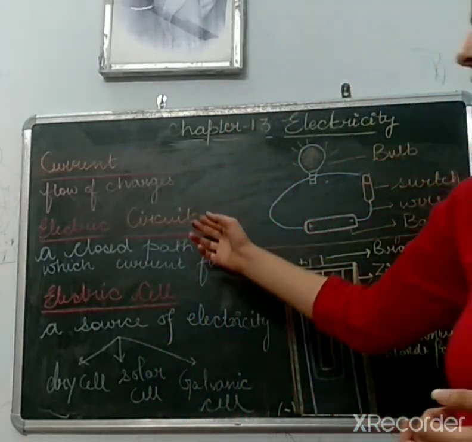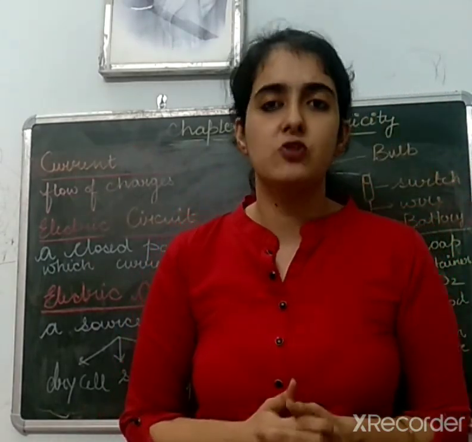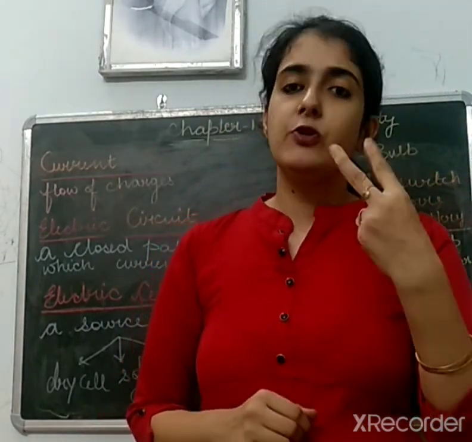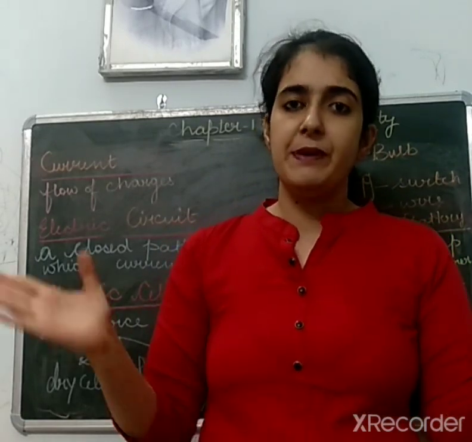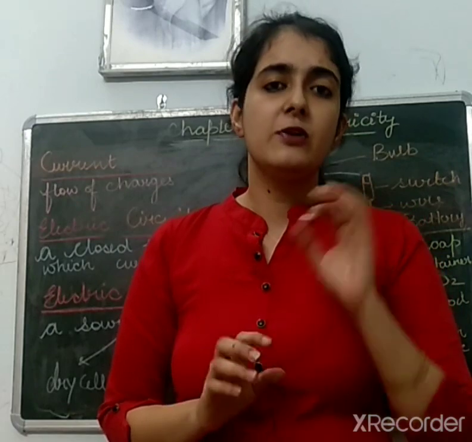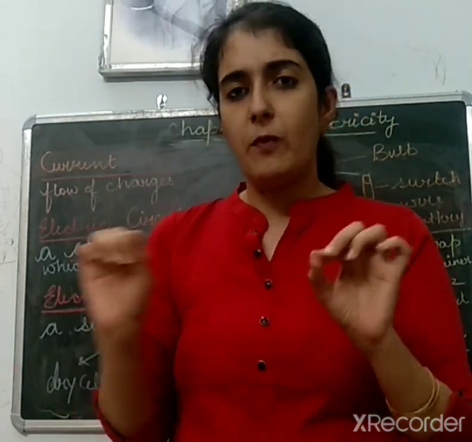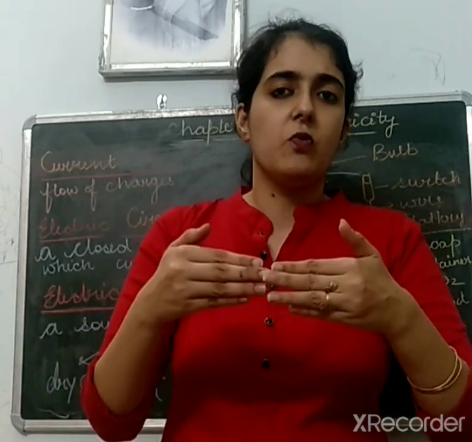Next is the electric circuit. Before starting this topic, let me tell you there are two types of path. One is an open path and the other is a closed path. Open path means two terminals, any two points, where one point is open. It is not closed.